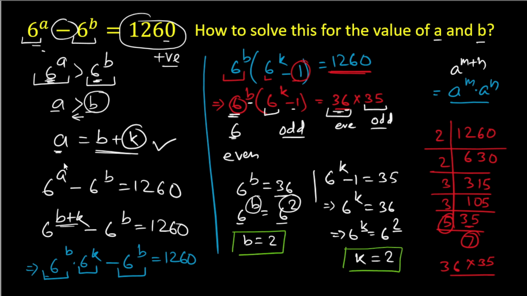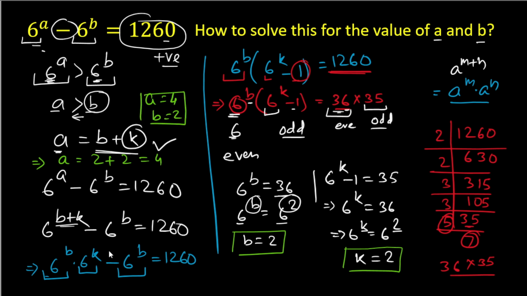Now we'll put the values over here and we'll calculate a. So a is equal to b, which is 2, plus k, which is also 2. So 2 plus 2 is 4. So the value of a is 4 and the value of b is 2. So these are our answers to the question.